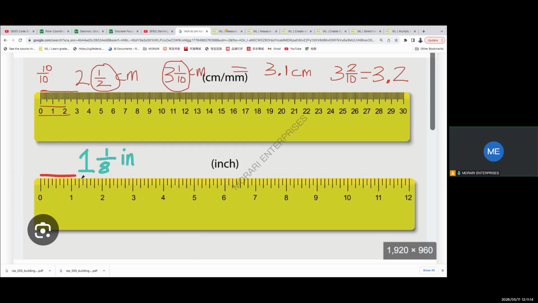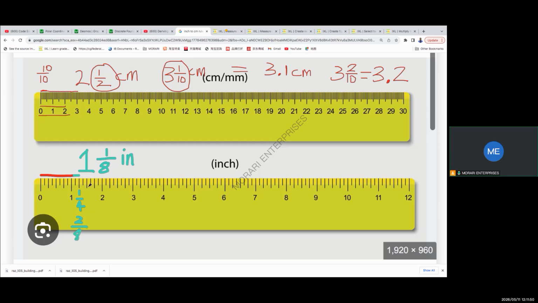Okay? And what if I measure up to here? I measure a little further. Then a little further will be 2/8, and 2/8 is a quarter. Now, why is it a quarter? Look at this longer line. I will count 1, 2, 3, 4. So this longer line divides this distance into 4 equal parts. So each of them is a quarter. This point is a quarter. So if I measure up to this point, it's 1 1/4, but it's also 2/8. You can say 1 and 2/8 or 1 1/4.